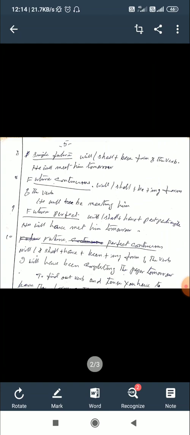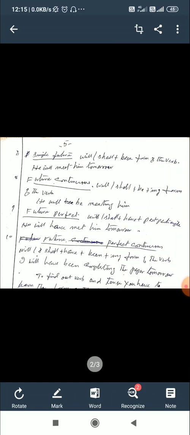Future continuous: will or shall plus be plus the ing form of the verb. We will be meeting him. Will be meeting is the verb, that is future continuous tense. Future perfect tense: will or shall plus have plus past participle.